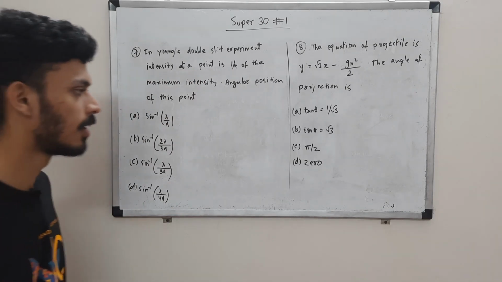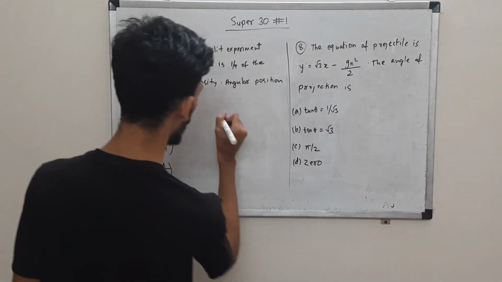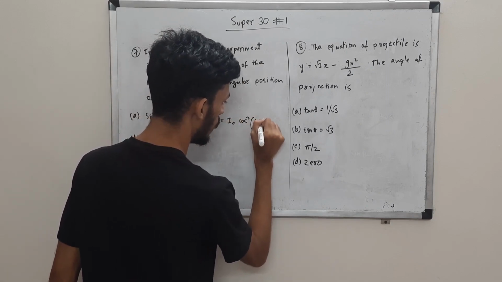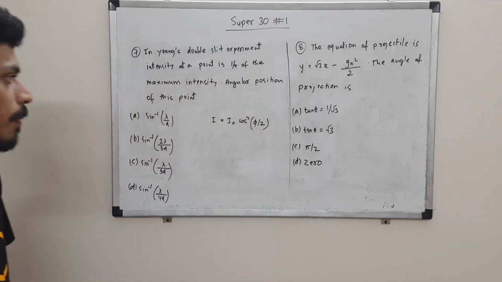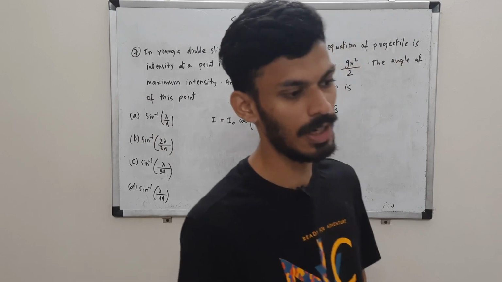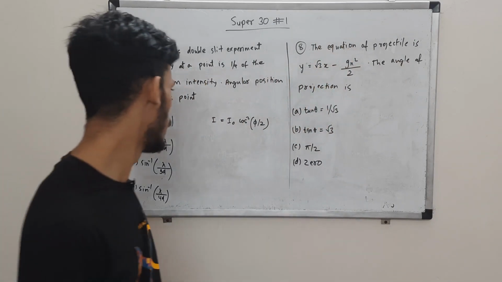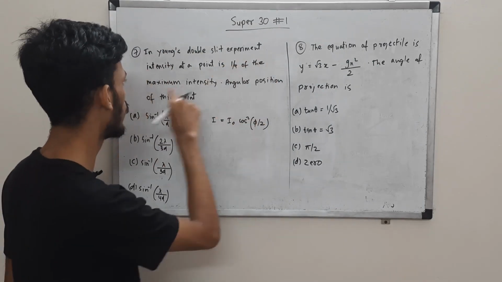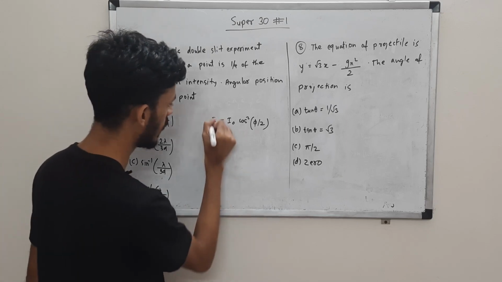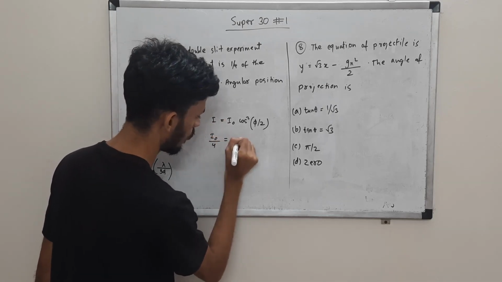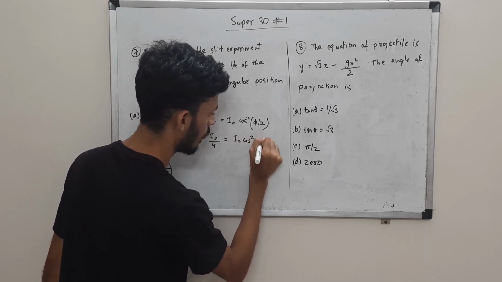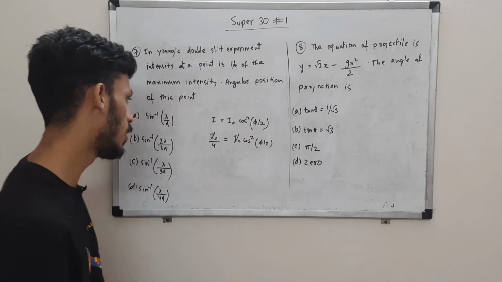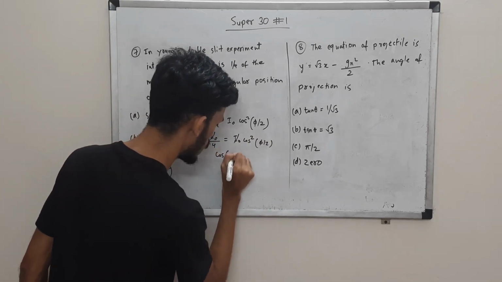For interference, you will know the relation for the intensities. It is given as I is equal to I naught cos square phi by 2, where phi is the phase angle. From there you can find phi, and from phi you can find the angular position. We'll do it step by step. The intensity at that point is 1/4 of the maximum intensity. Here I naught is the maximum intensity, so I is I0 by 4. So that will get cancelled and we get cos square phi by 2 as 1 by 4. So basically cos of phi by 2 is half.